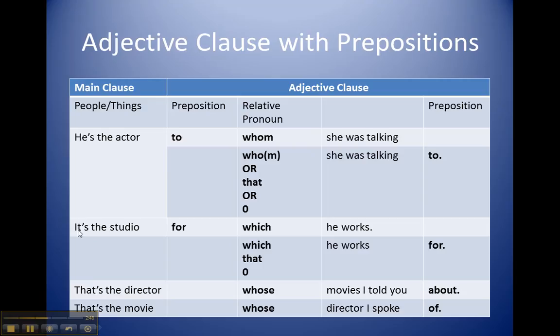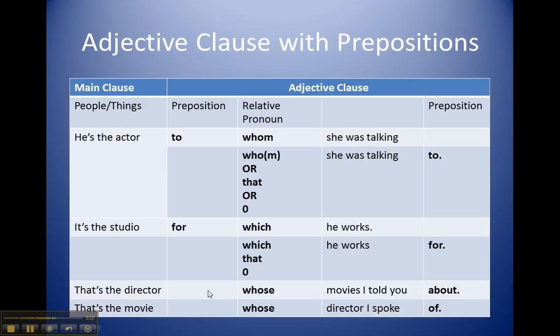Okay. It's the studio for which he works. Or, it's the studio which he works for. It's the studio that he works for. Same thing. Or with no relative pronoun, it's the studio he works for.